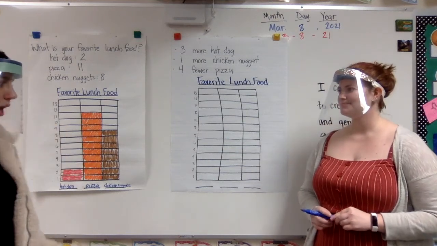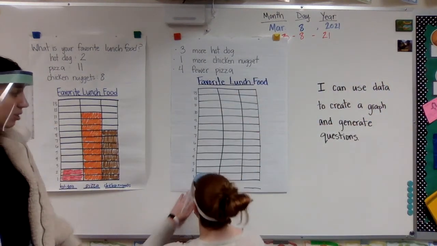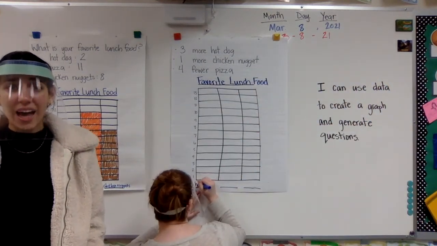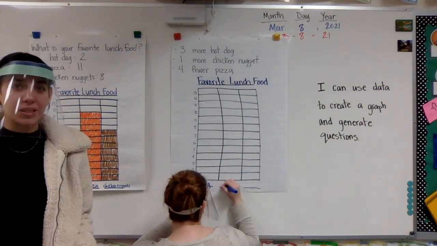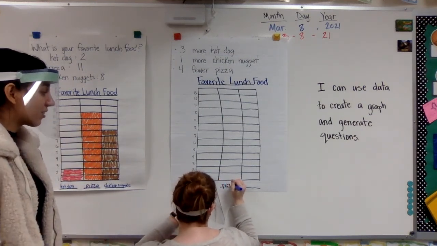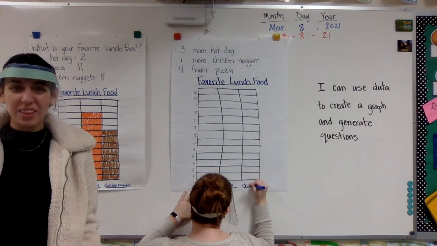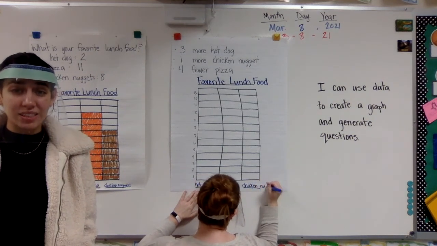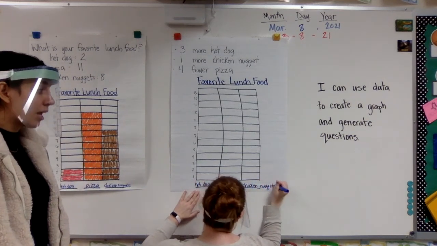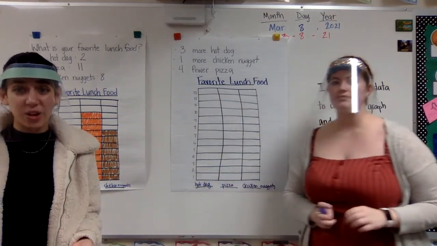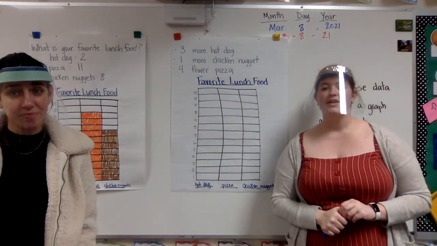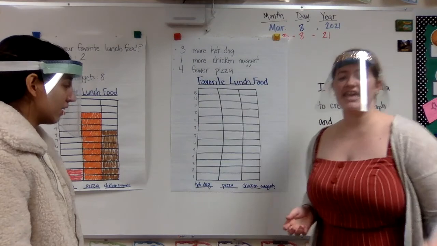That's right. Oh, and hot dog, pizza, and chicken nuggets were our labels. So that is the different types or the different ways that people could have answered that question to show what their favorite lunch food was. So it's really important to have those labels so you know where your data goes and you can organize it better. That's right. Well, let's start filling in this graph.